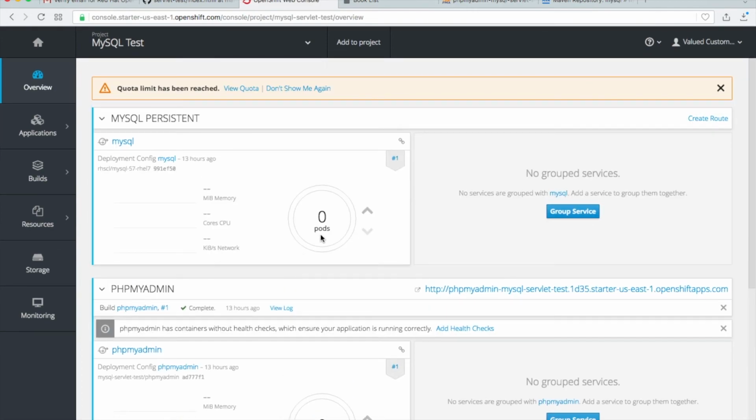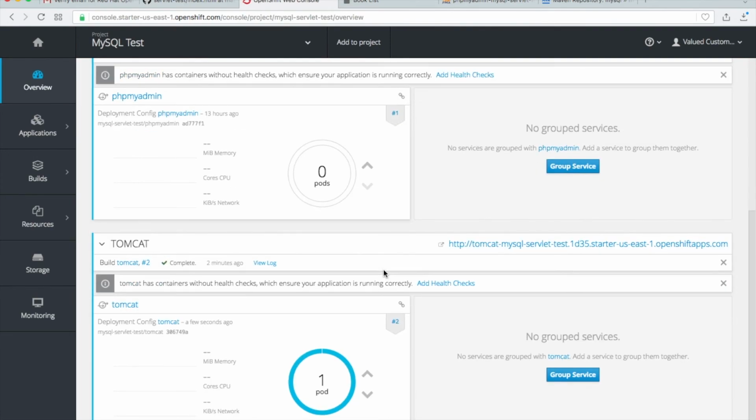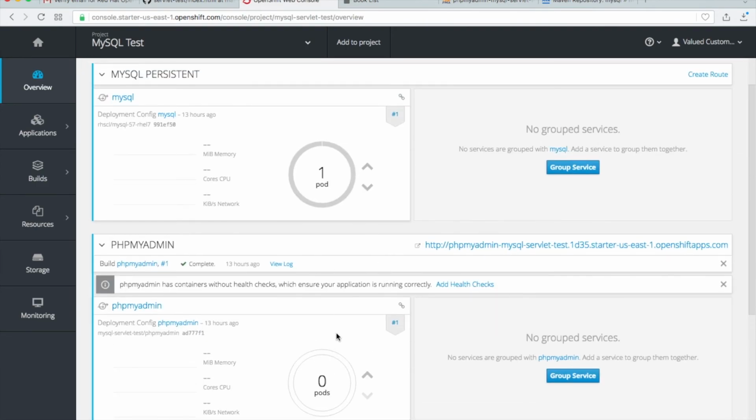And now, okay, we have only one. We can go back and scale to one our MySQL server. So this is deployed. We are waiting for this file, this build. I hope in the background Tomcat takes the root war file and deploy it.